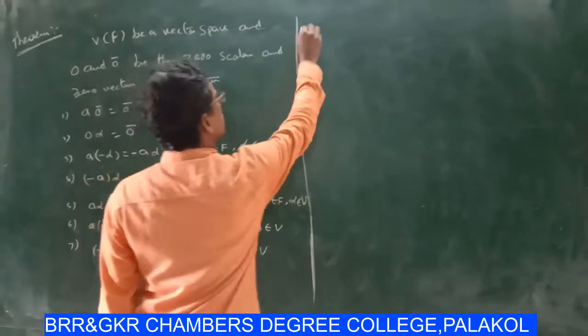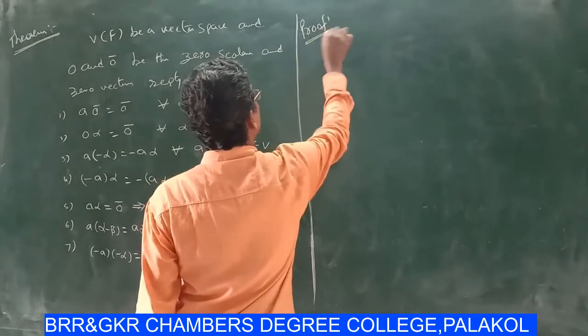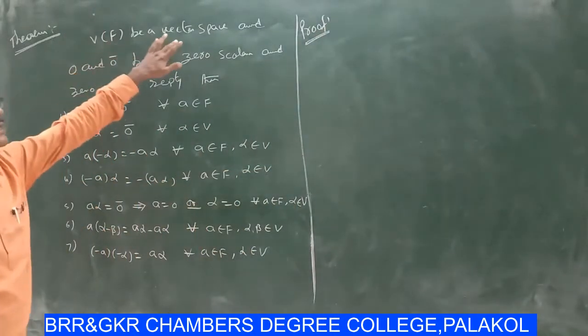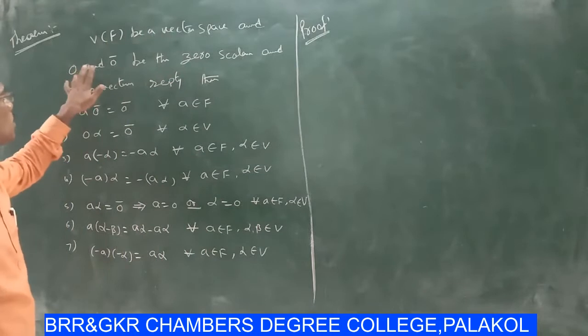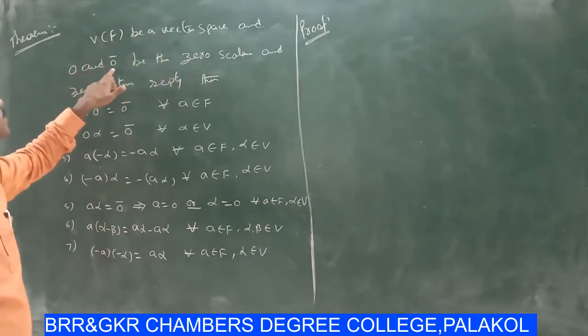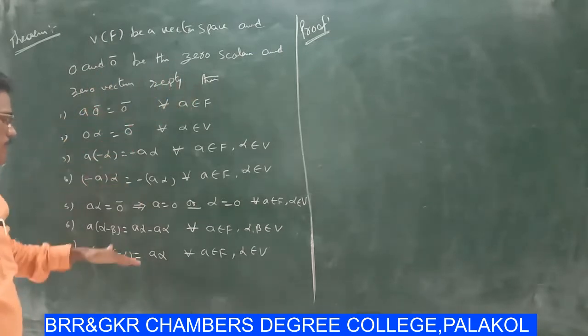Now proof of the theorem. First of all, here V(F) is a vector space and 0 and 0 bar are the zero scalar and zero vector respectively. Then show that the seven conditions hold.